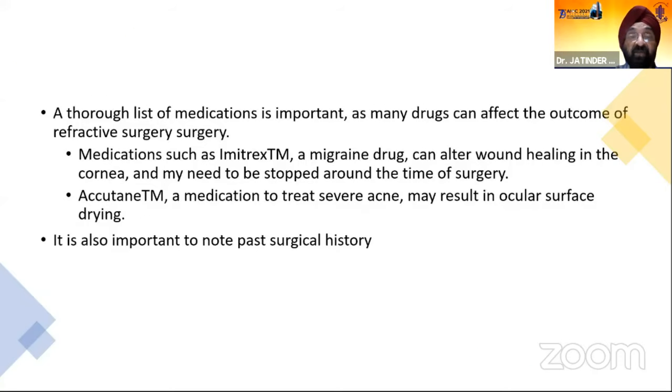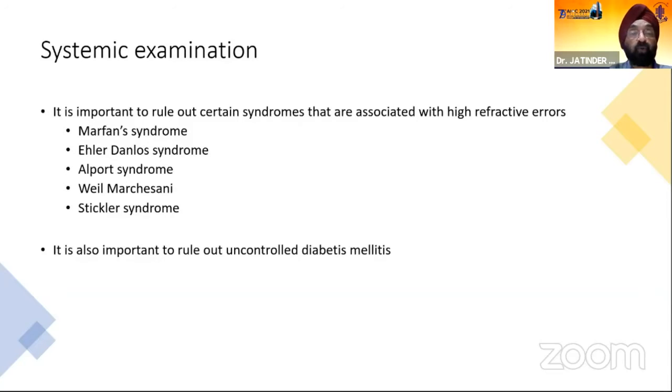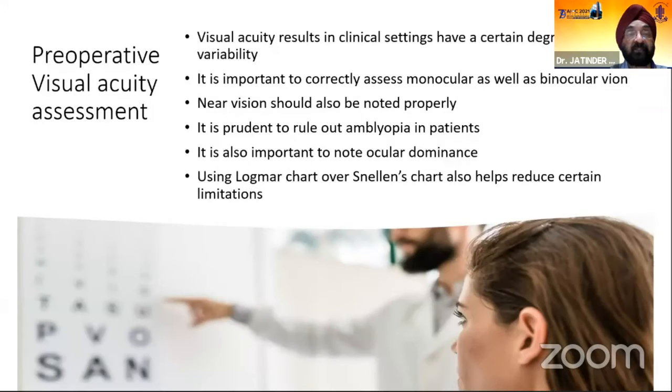A thorough medication history is important, because medications such as the migraine drug sumatriptan and tretinoin, which is used to treat severe acne, may result in ocular surface drying. It is also important to know the past surgical history. It is important to rule out certain syndromes that are associated with high refractive errors, like Marfan syndrome, Ehlers-Danlos, Alport, Weill-Marchesani, and Stickler, which all cause myopia. It is also important to rule out uncontrolled diabetes mellitus.